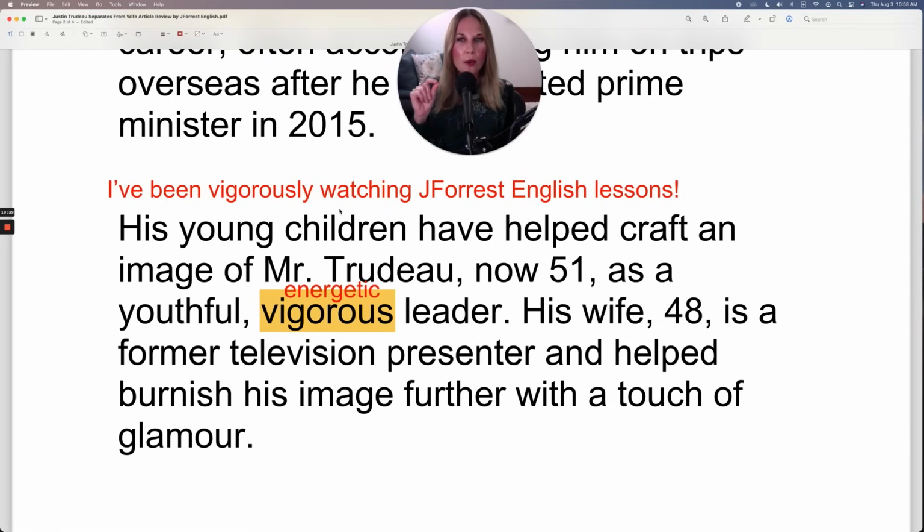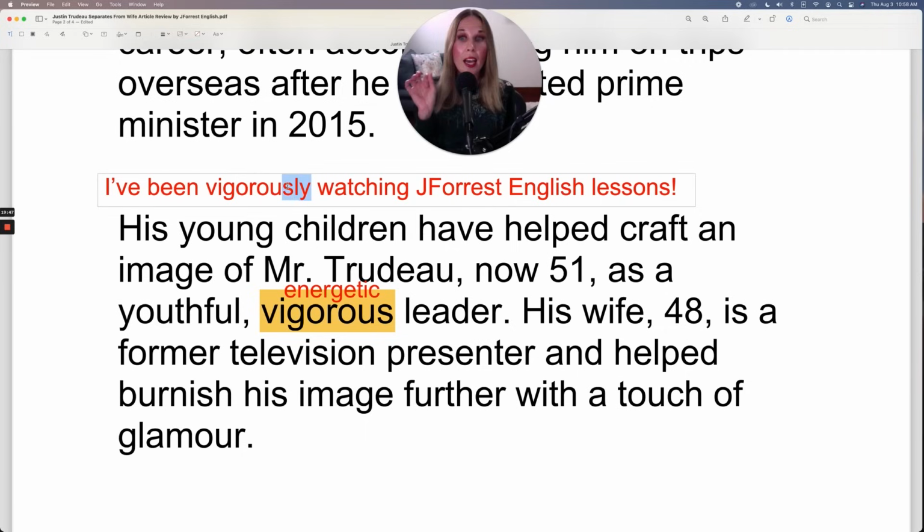But what do you notice between the example I gave and the example here? Well, here it's an adjective, but I gave you the adverb form, adverb. Adverbs generally end in ly, so they're easy to identify. And I did that because my example was with the verb watching.